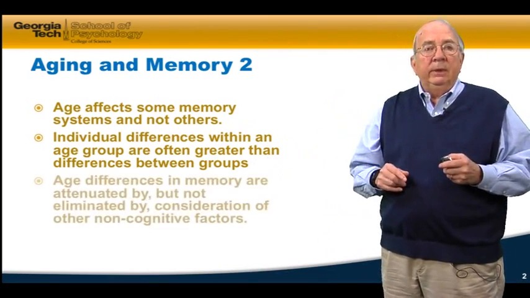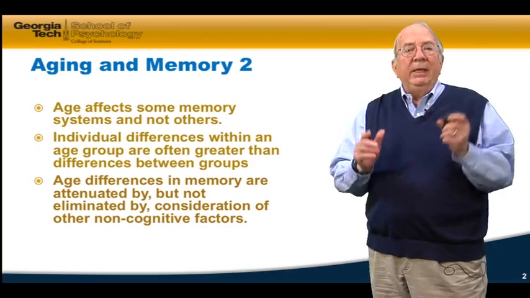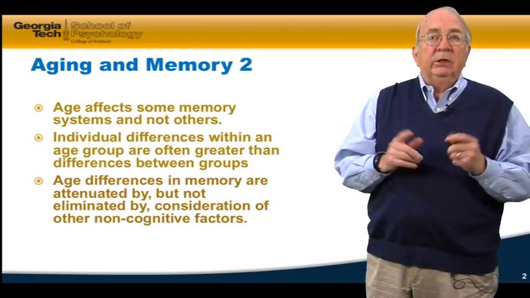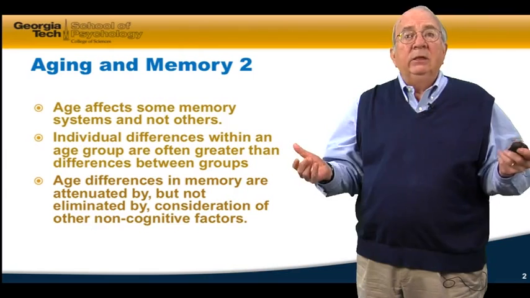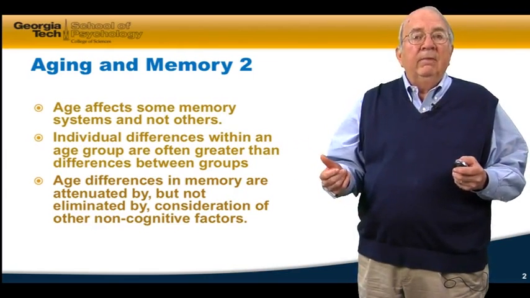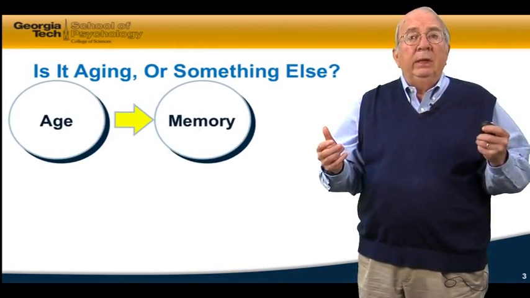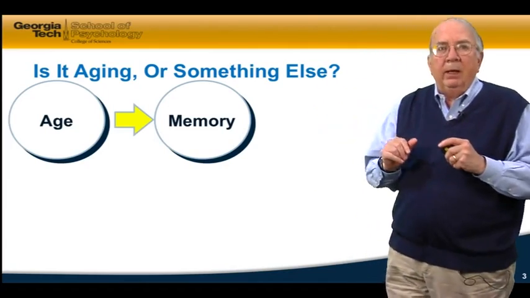The third conclusion is that age differences in memory are reduced by, but not eliminated by, consideration of non-cognitive factors. And let's talk about what some of those non-cognitive factors are that people have attributed age differences in memory to. First, there are things that are internal, and there are things that are external to the individual. So here's what I'm really talking about.